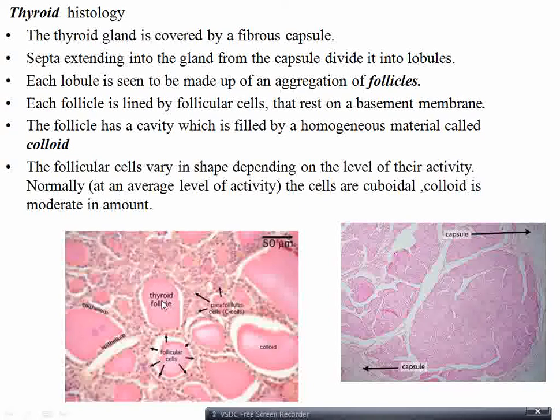Now when the gland is at a moderately active stage, the cells change into cuboidal, and the colloid is utilized, so the amount of the colloid will be moderate. Whereas when the gland is actively producing thyroid hormones, the cells become columnar, cuboidal to columnar, and since they are taking up the colloid, the amount of the colloid will be very less. So there are three possibilities.